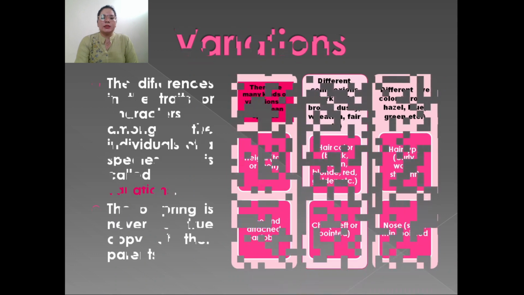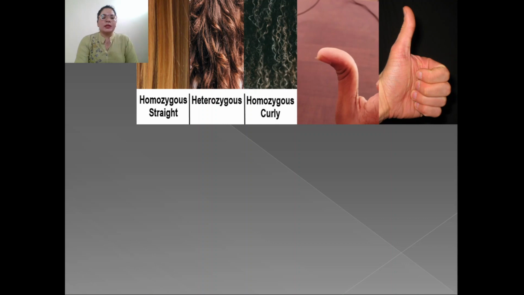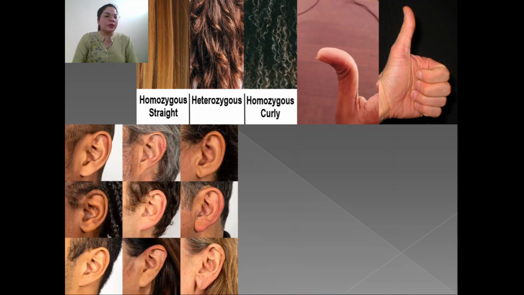Here we can see some examples of human variations. Firstly, you can see hair texture. Here you can see homozygous straight hair, heterozygous wavy hair, and homozygous curly hair. In the next diagram, you can see the thumb. Like you can see, mine is a straight thumb, and in the second diagram, the curved thumb. Also earlobes. You can see my earlobe, it is a free earlobe, but many have attached earlobes as well, and there are different types of earlobes in the human species.